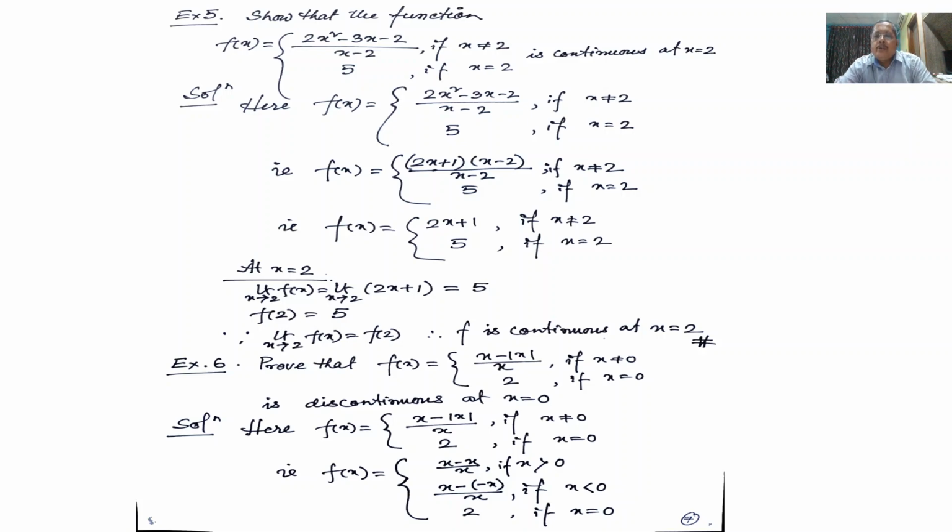Next আমি discuss কৰিছিলো continuity in an open interval. A function is said to be continuous in an open interval AB if the function is continuous at each and every point in the open interval AB. Okay.